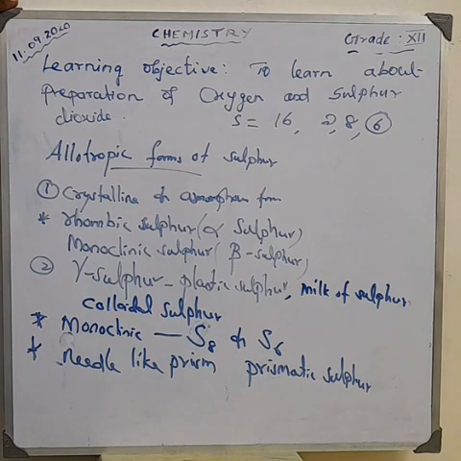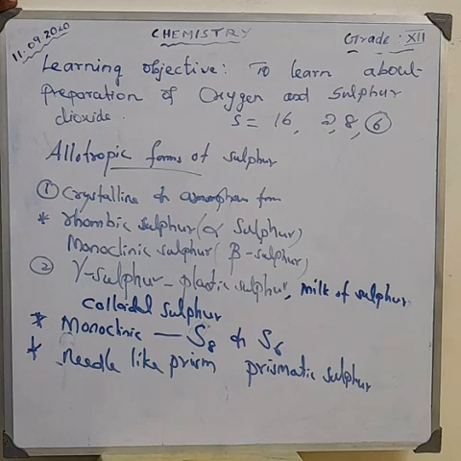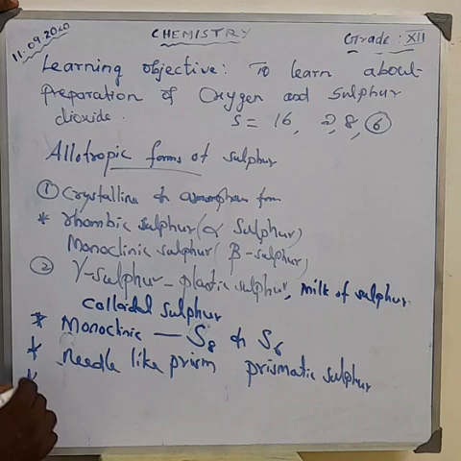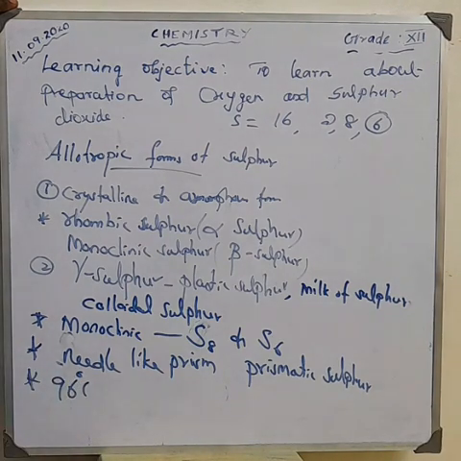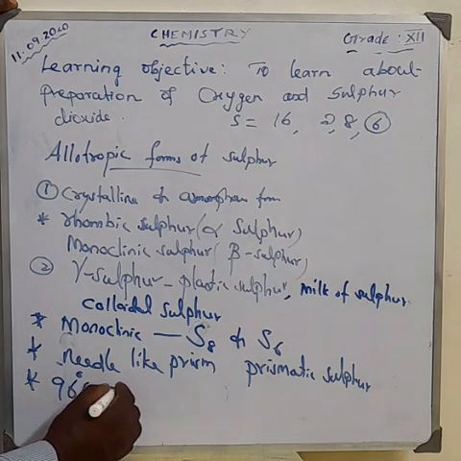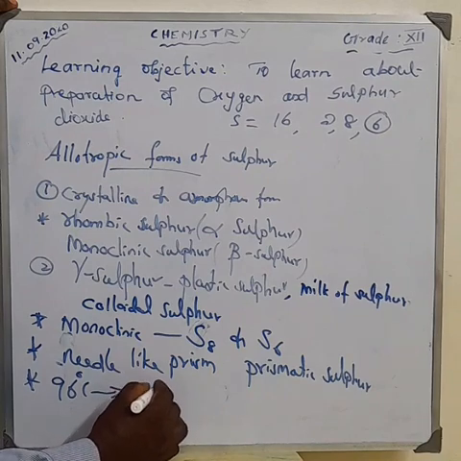When heated at 96 degrees Celsius, this rhombic sulfur is converted to monoclinic sulfur. Clear?